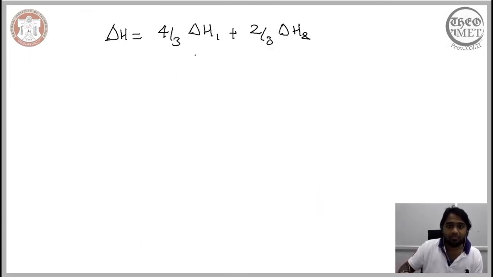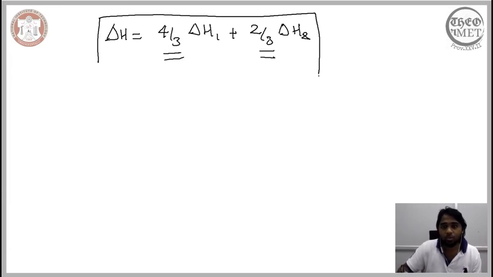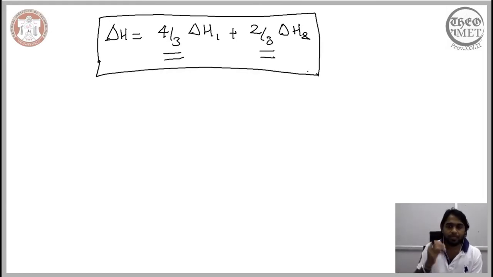So only when we introduce these prefactors, only when we manipulate our intermediate reactions in such a way that we are able to recover the overall reaction and make the corresponding changes to the change in enthalpy, will we be able to calculate the overall change in enthalpy that corresponds to the overall reaction. So what we have is a principal or rather a complex reaction, and there is an enthalpy change associated with it. The change in enthalpy for this complex reaction is quite difficult for us to understand, and therefore we break this down into smaller reactions.